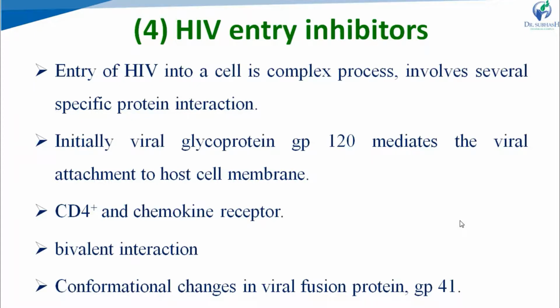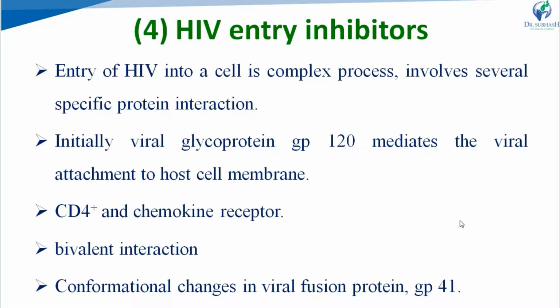Initially, this viral glycoprotein GP120 binds with the host cell membrane through interaction with two receptors, CD4 plus and the chemokine receptor, and causes a bivalent interaction with the host cell. This bivalent interaction induces conformational changes in the viral fusion protein, glycoprotein GP41.